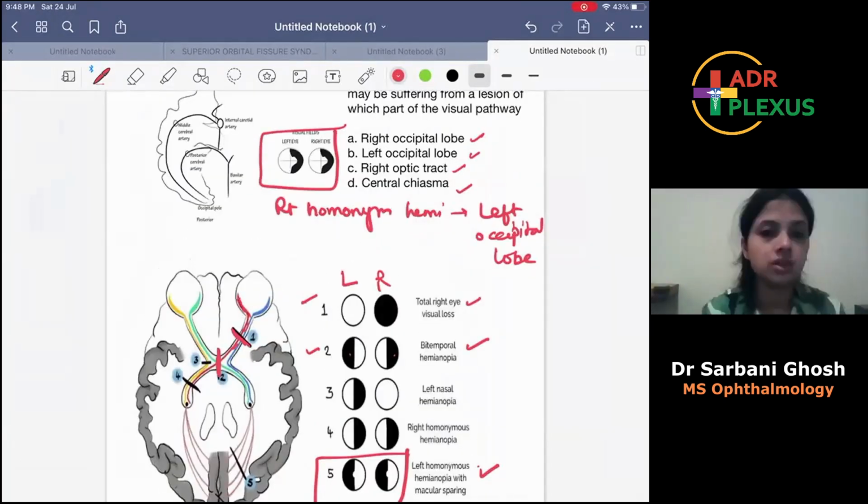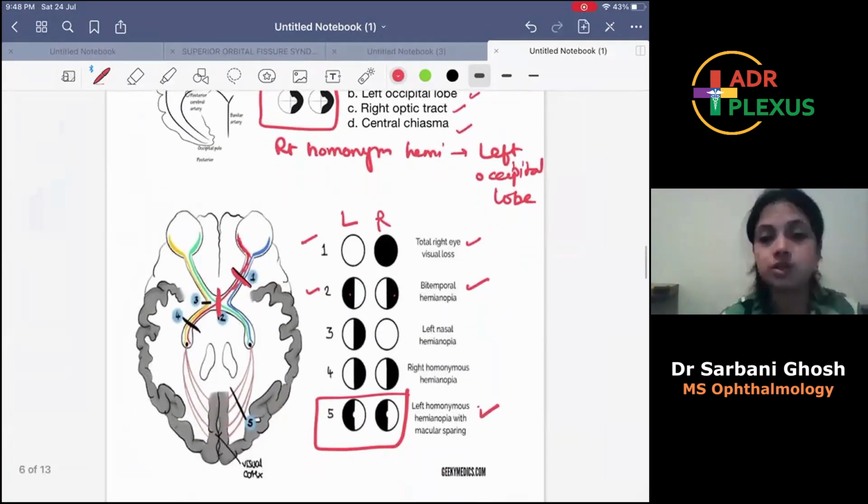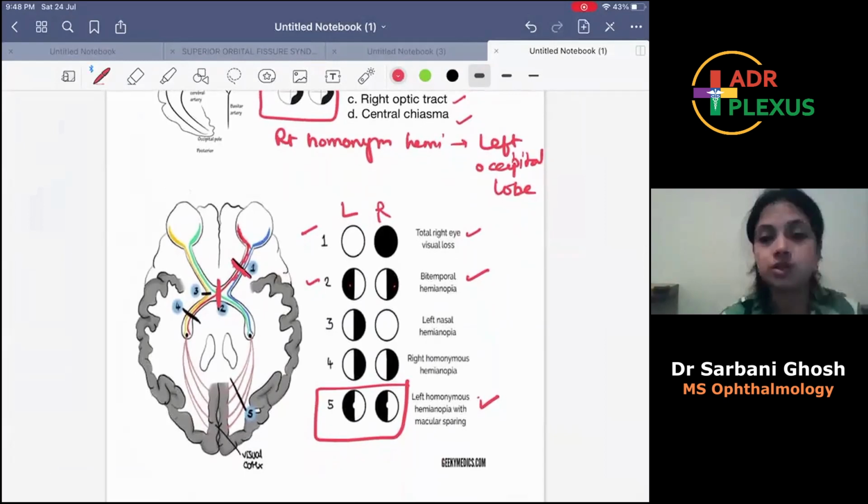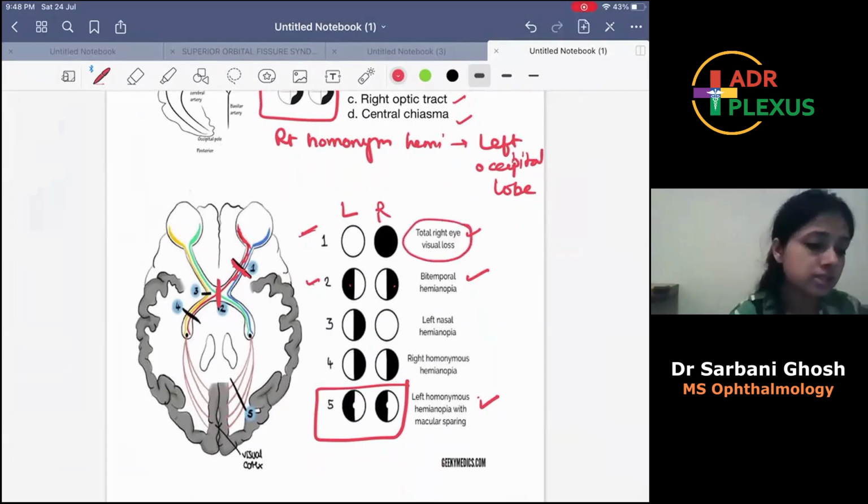Now let's have a look at the different lesions of the visual pathway. First, this is number 1. The optic nerve is affected. What happens is there is a total right eye vision loss. Now this number 2, if there is a central chiasmal lesion, then there is a bitemporal hemianopia. Why?